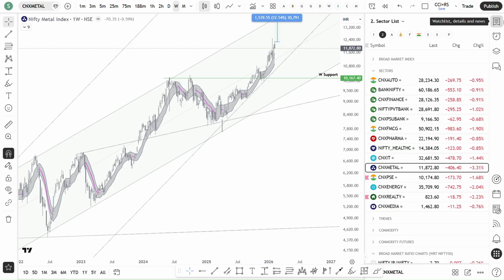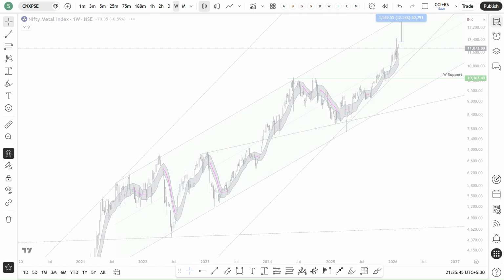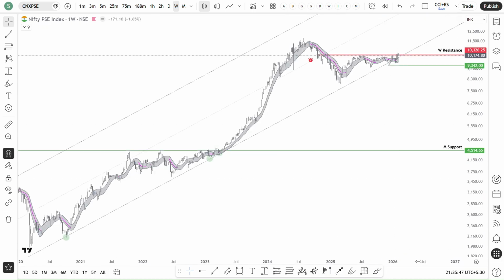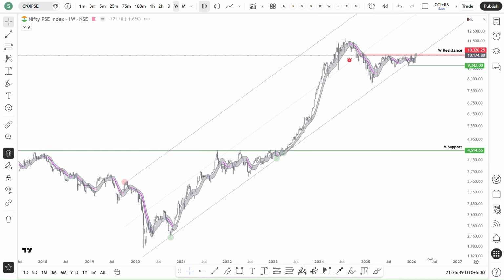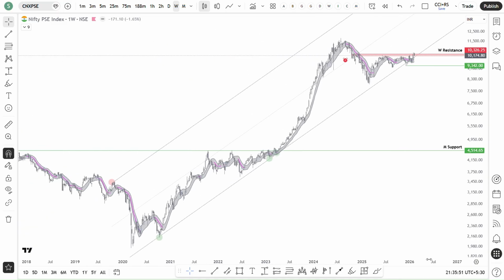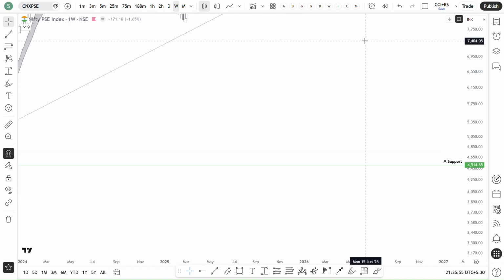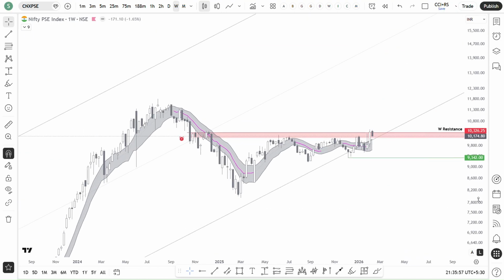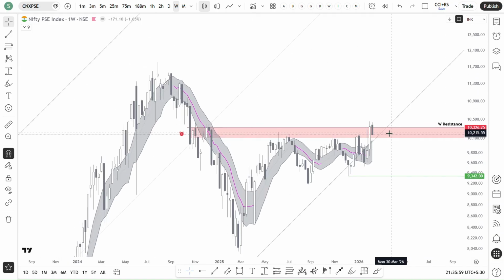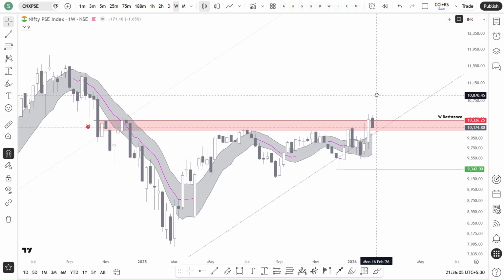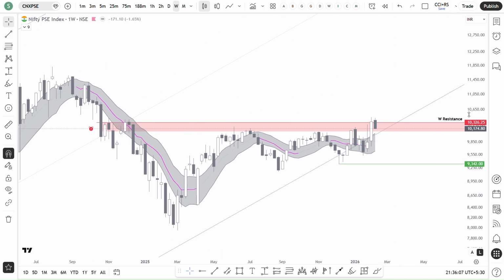And then what else? Next is PSE, public sector enterprises. So it is already in a long-term uptrend. If you see what the price is telling us, recently the previous week's candle broke out of the supply zone, and this week it closed below that. We need to find stocks where the breakout has sustained.